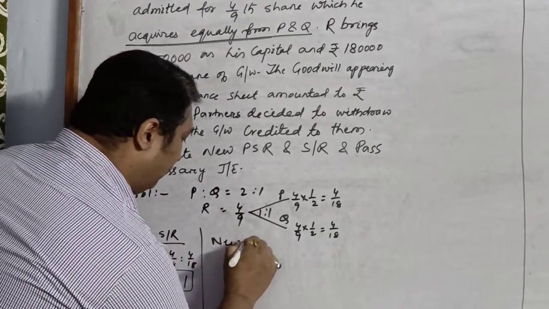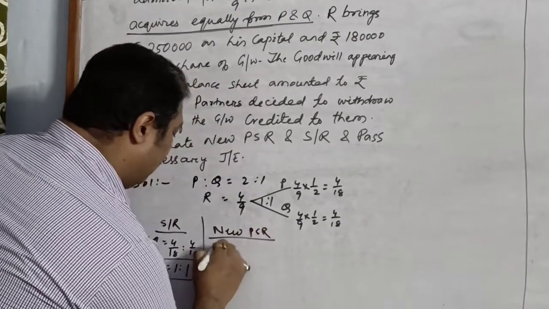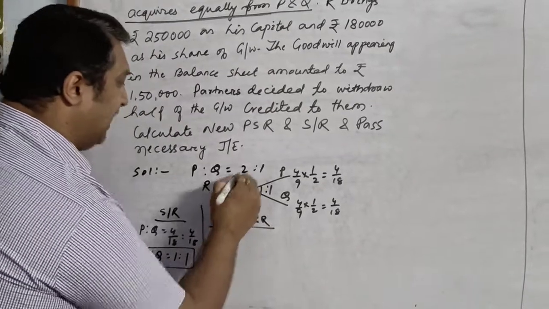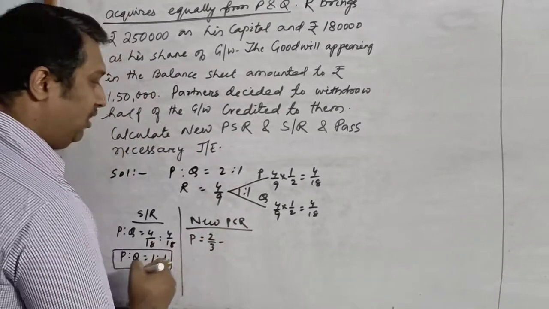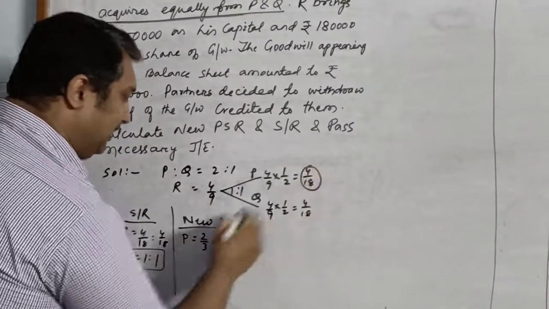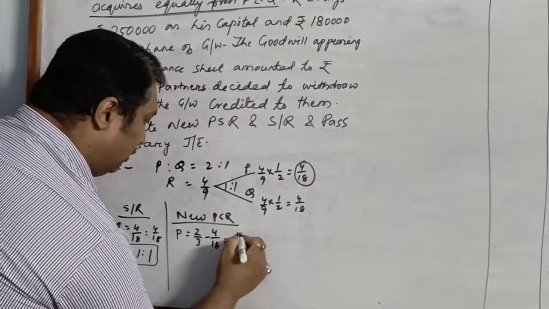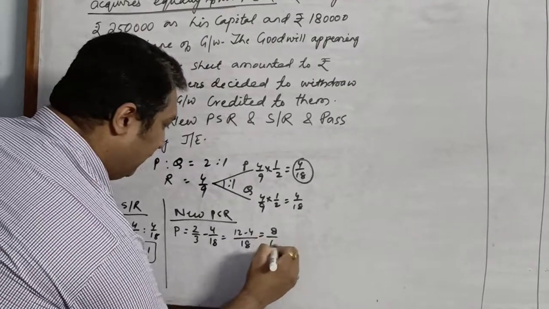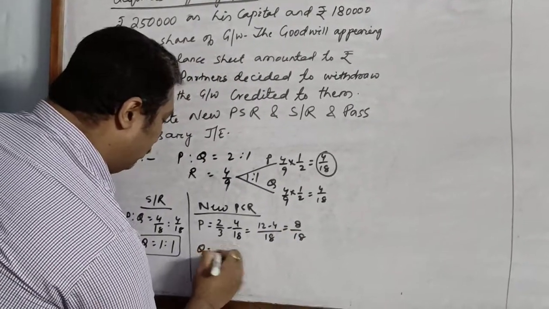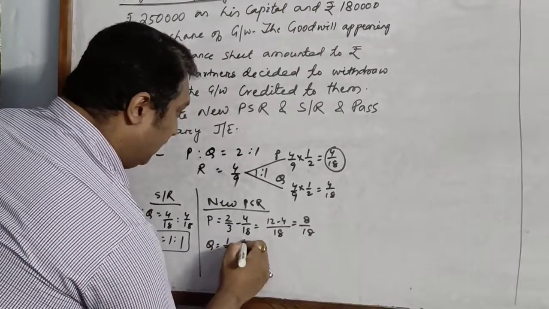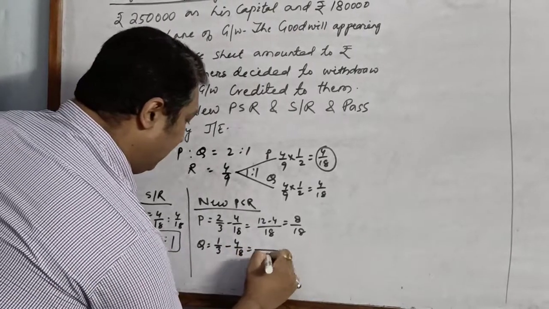Now it's time to calculate the new PSR. New PSR for P will be: P was having 2/3 old ratio, and he has given sacrifice 4/18. LCM is 18. 12 minus 4, 8/18. Similarly, Q was having 1/3. He has also sacrificed 4/18.